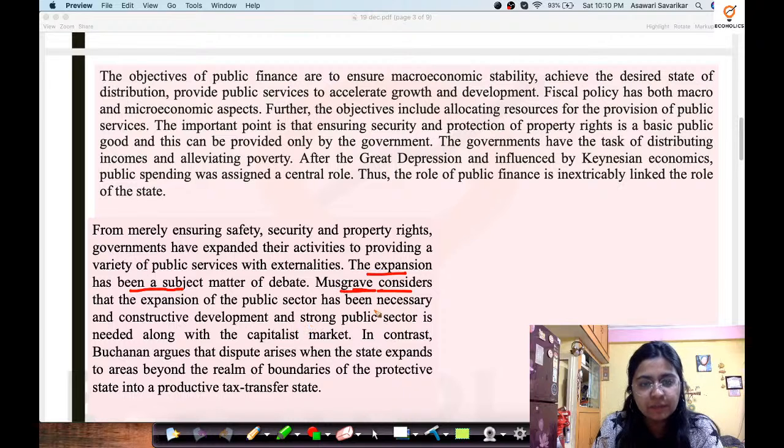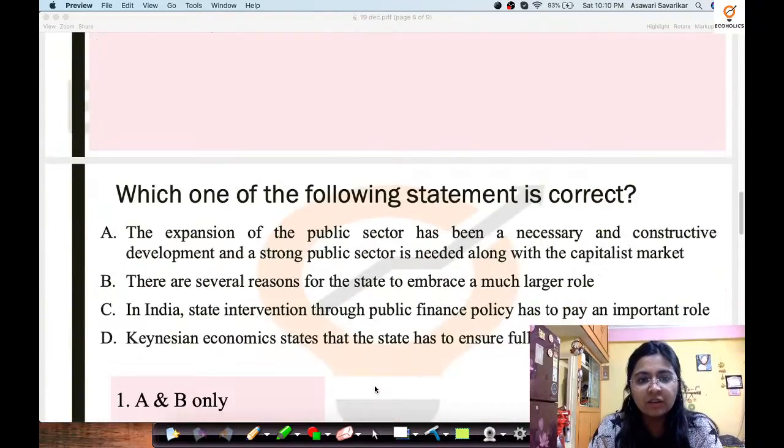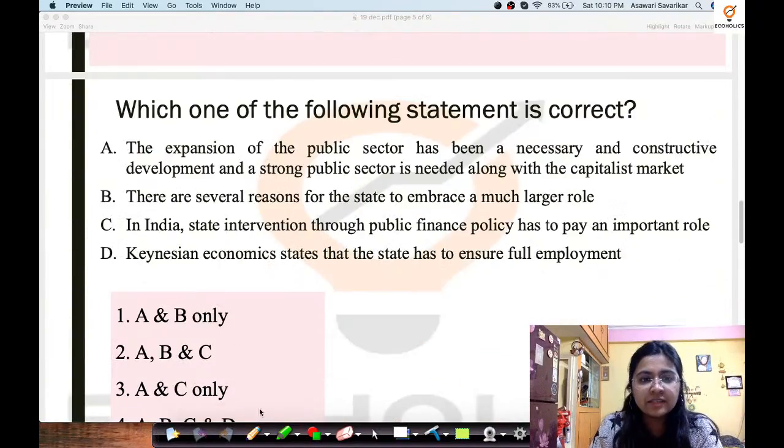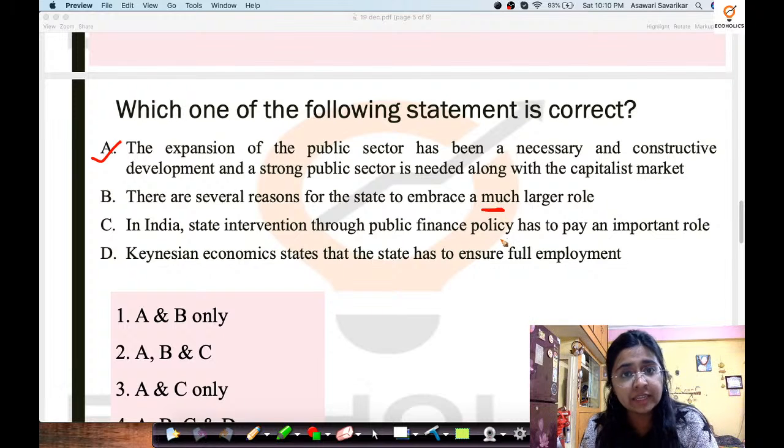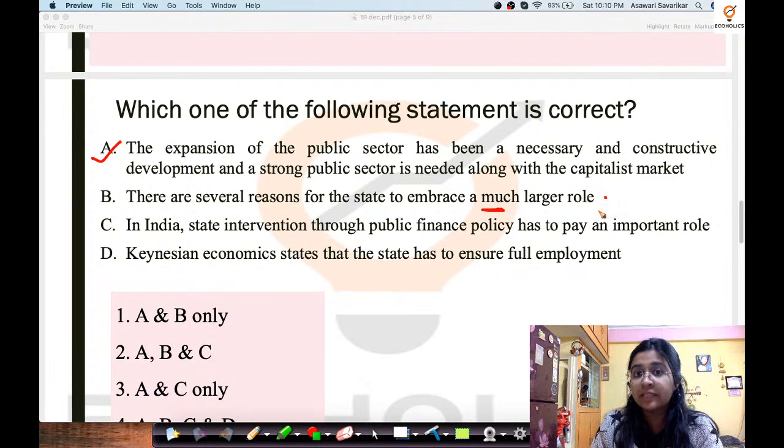This has been stated by Musgrave. Buchanan has stated that disputes arise when the state expands to areas beyond the realm boundaries of the protective state into a productive tax transfer state, right? So what we see over here seems to be correct. But because Buchanan is saying the other thing, this is not that correct.